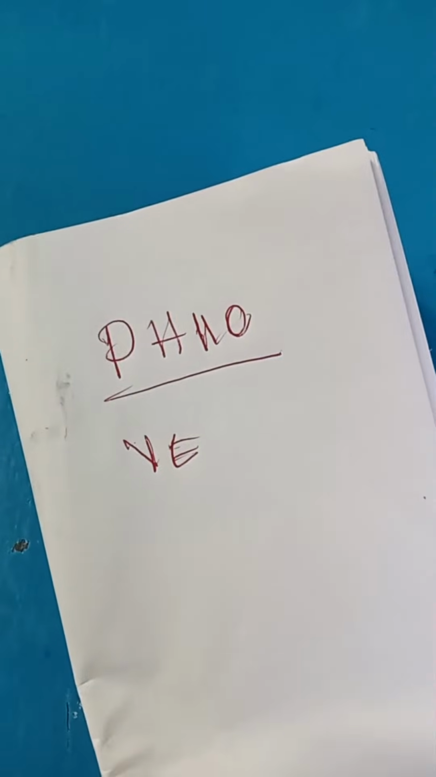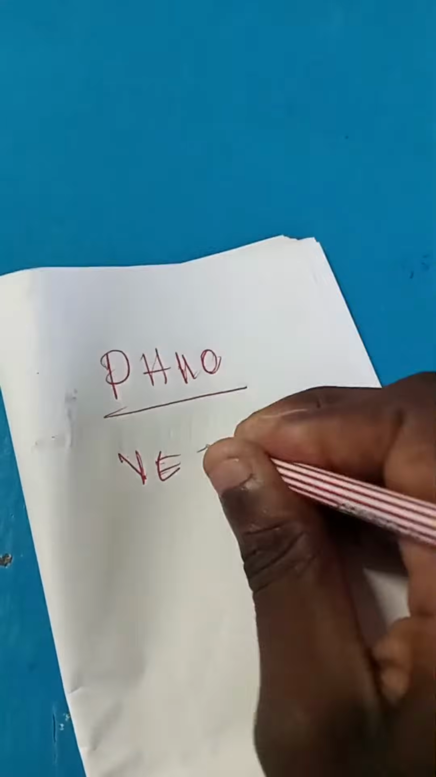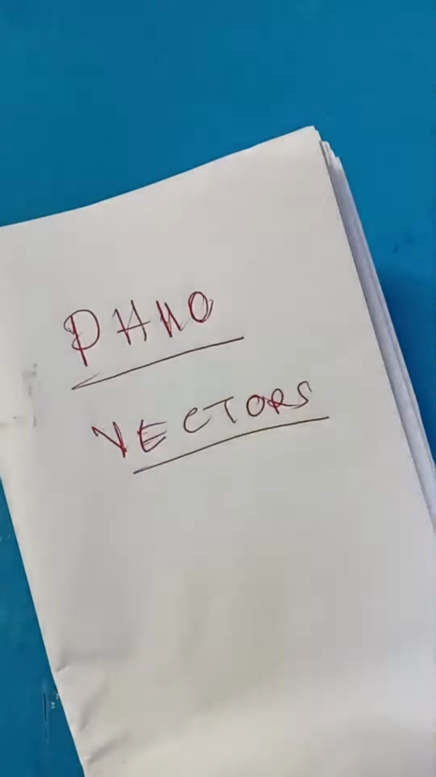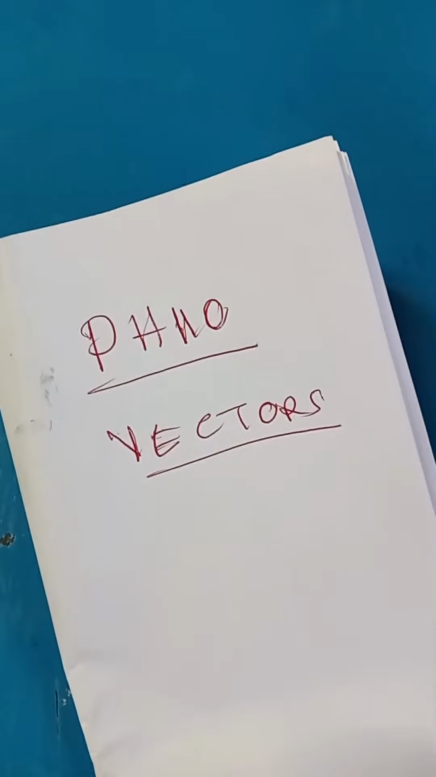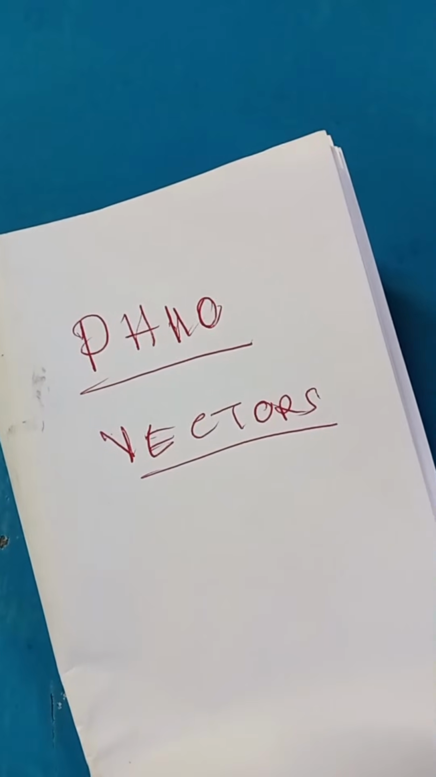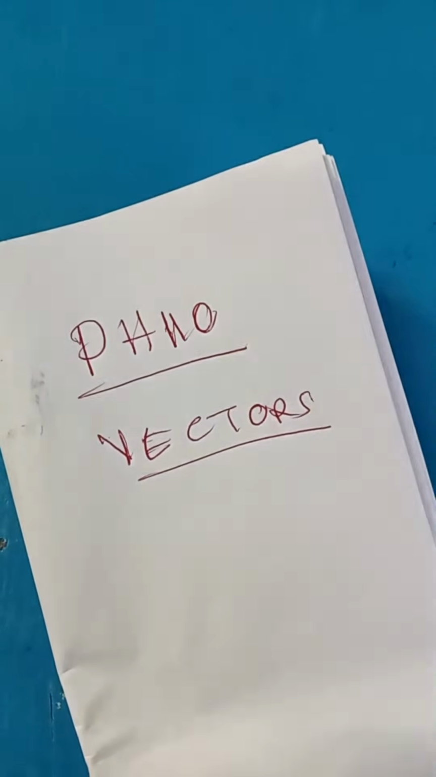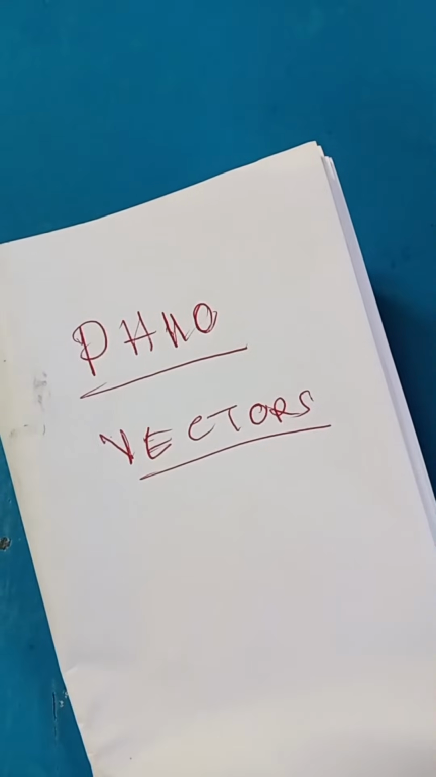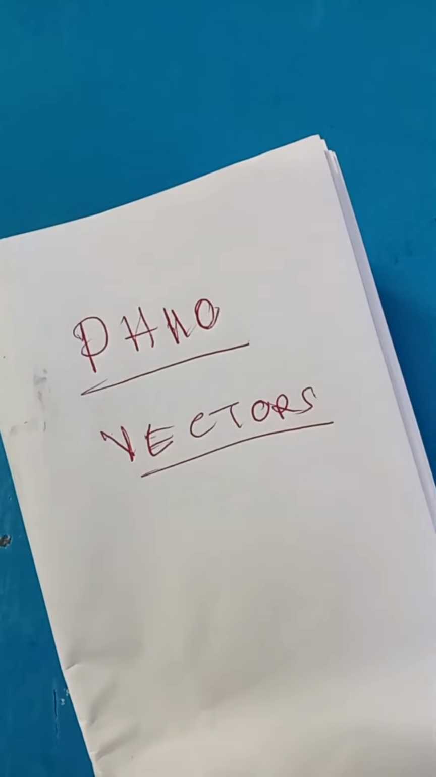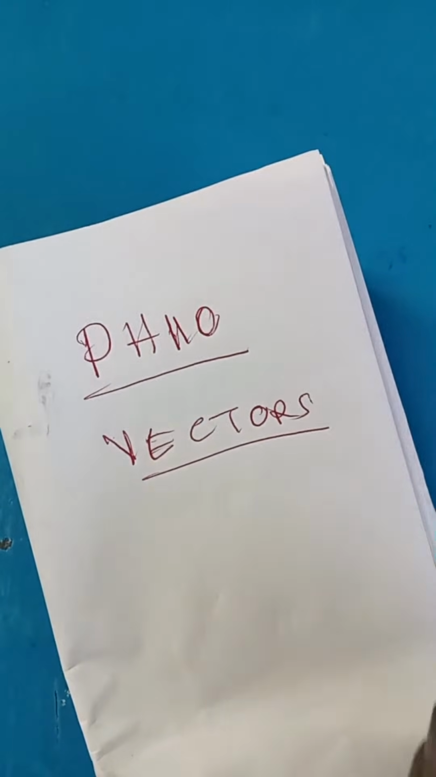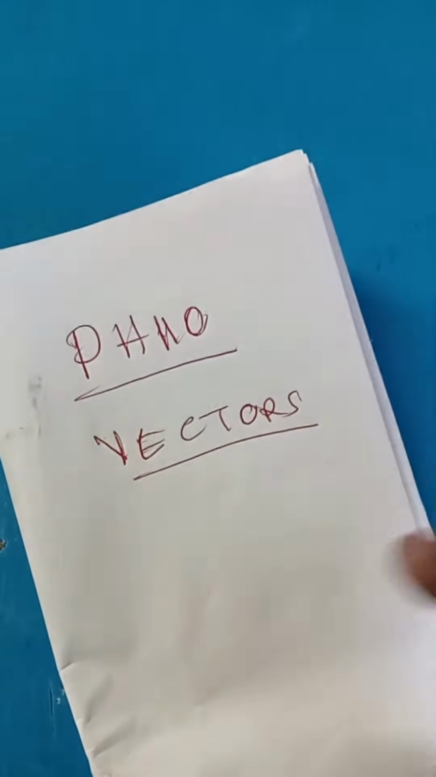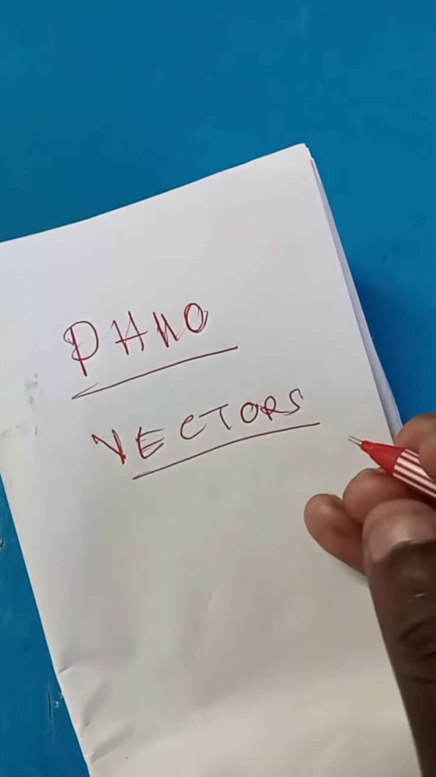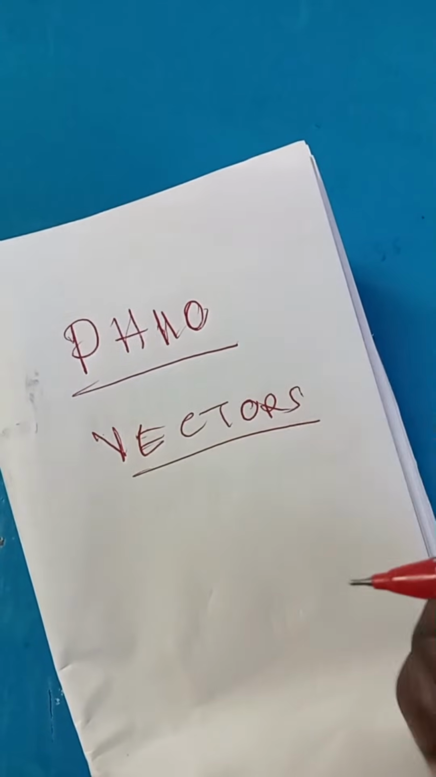Today let's look at physics. Under physics, page 110, we are going to focus on vectors, vector analysis. Now some people might wonder, what is a vector? A vector is a quantity that has both magnitude and direction.